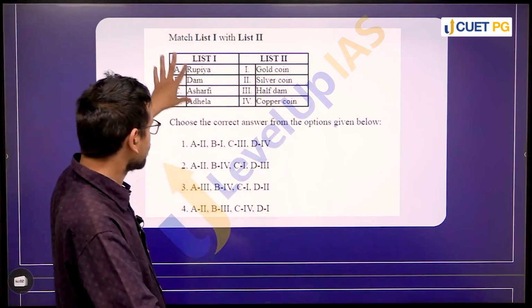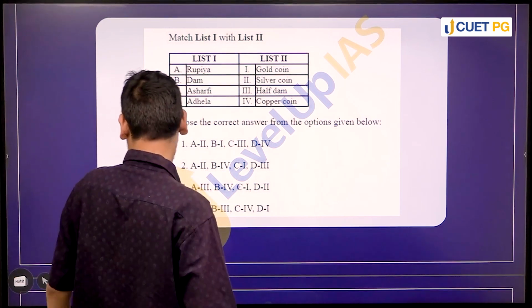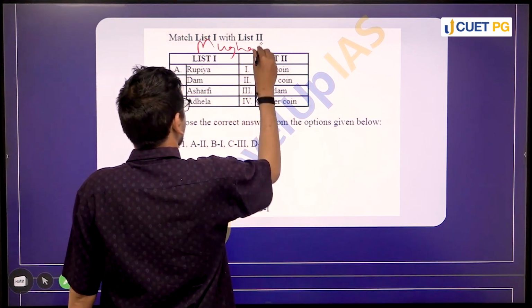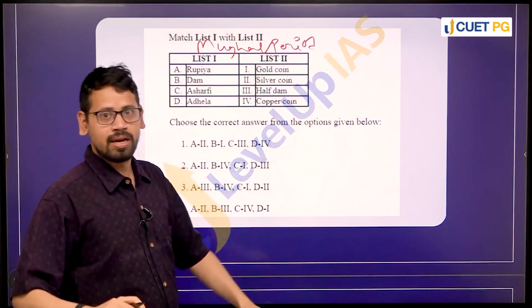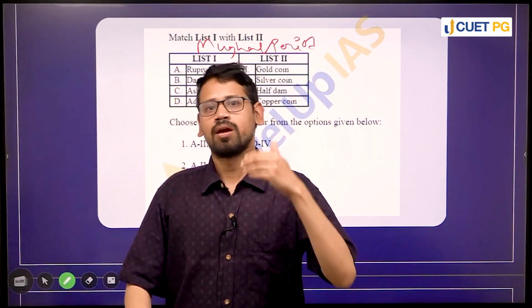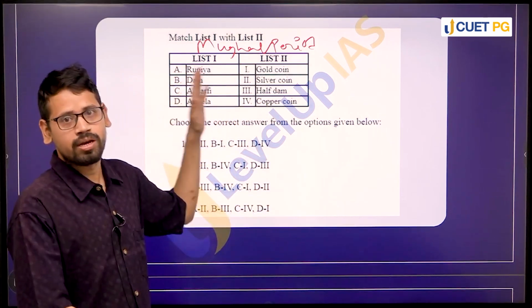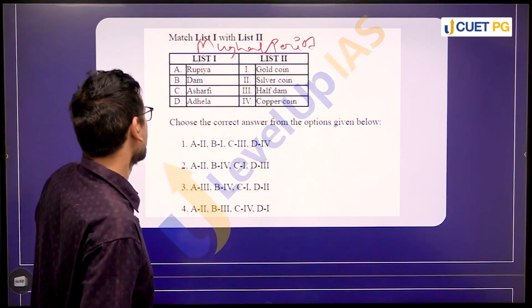So the first thing is this particular question deals with the Mughal period. If you know the period, it will make sense, और आप लोग के लिए आंसर करना आसान होगा, because all these 4 currencies were a major part of the Mughal coinage system, right?